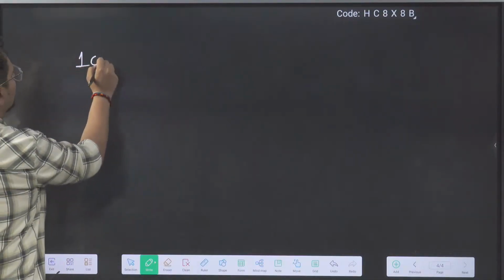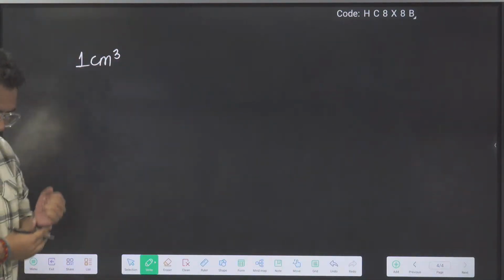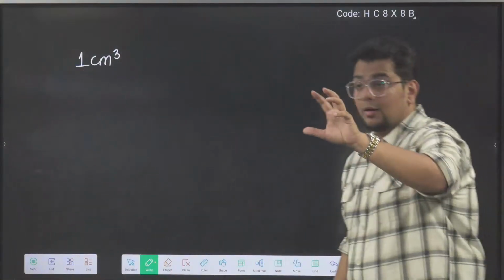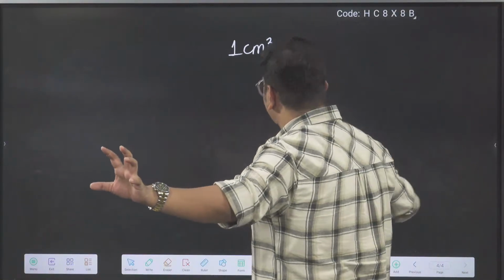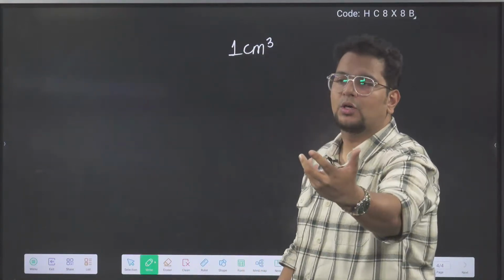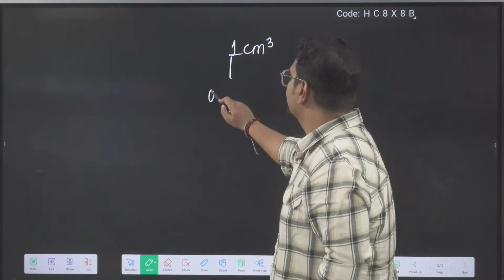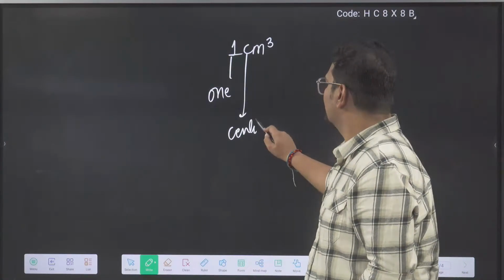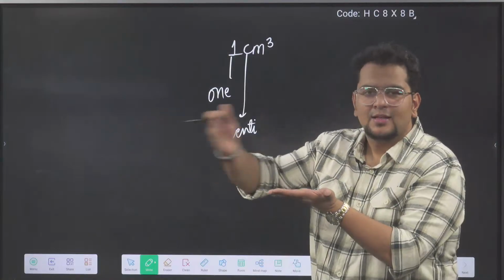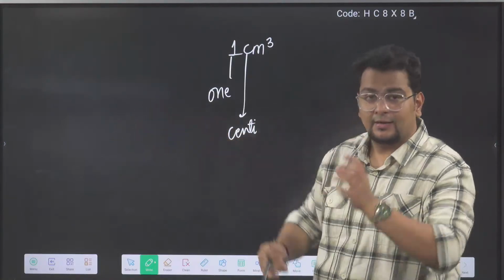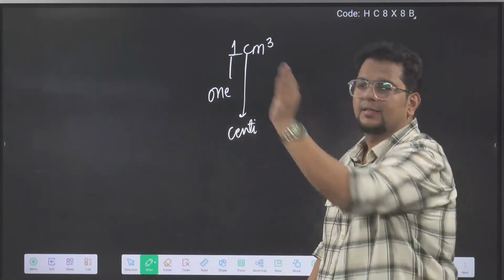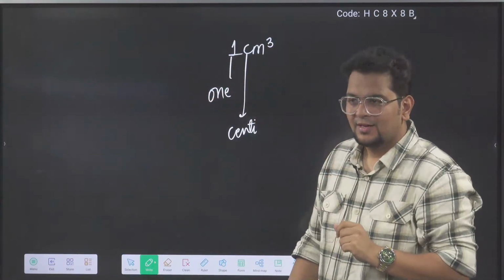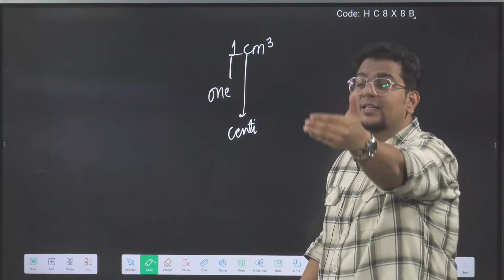If I ask you 1 centimeter cube, what is 1 centimeter cube here? Once you pronounce this in words, this is 1 centi, and this is like a sandhi viched, like Narendra, Nar plus Indra; Akhilesh, Akhil plus Ish; Manish, Man plus Ish.